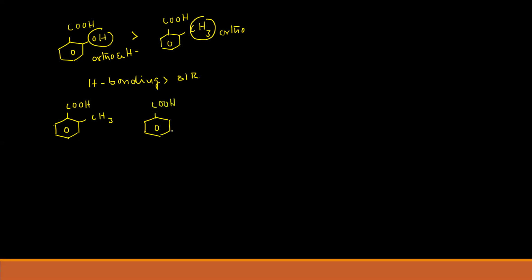COOH at the meta position CH3. COOH at the para position CH3. And COOH.